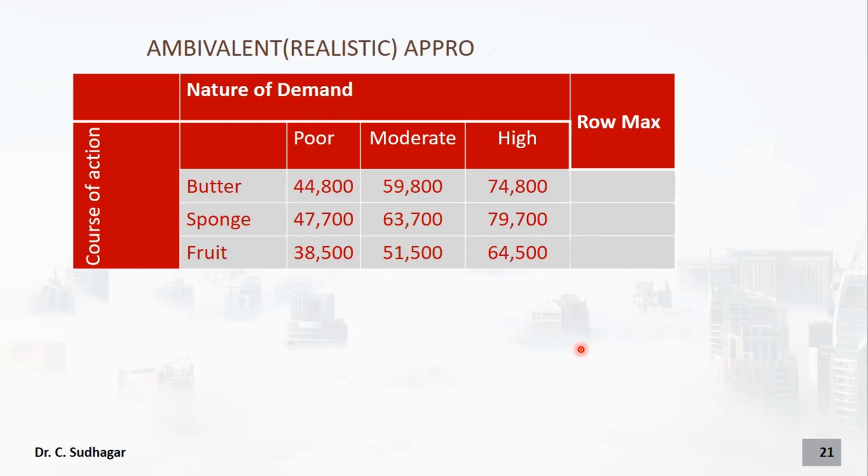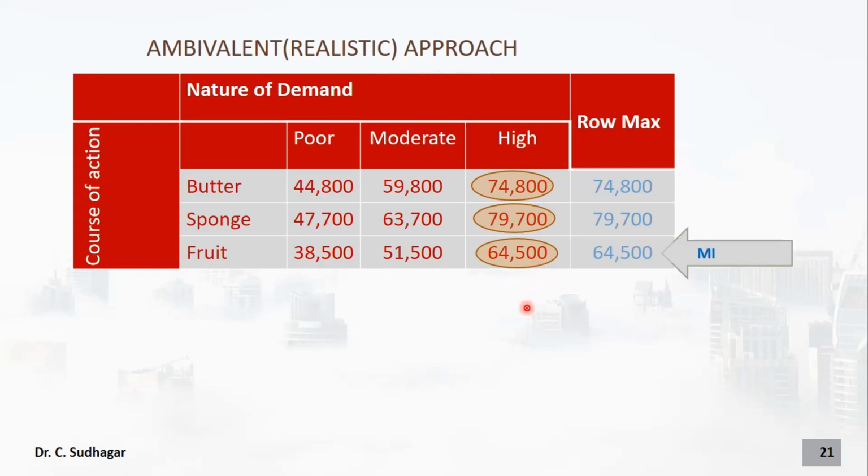Now let us go to the ambivalent approach. In the ambivalent approach, we see what is the maximum in each and every row. The first row, the maximum is 74,800. The second row, the maximum is 79,700. So find the big number in each and every row. Okay, so this row, the maximum is coming 79,700. So that we can take it here. And in the third row, 38,500, 51,500, 64,500. Take the big number, 64,500. Now, out of all these three values, choose the minimum number. The minimum number is 64,500.